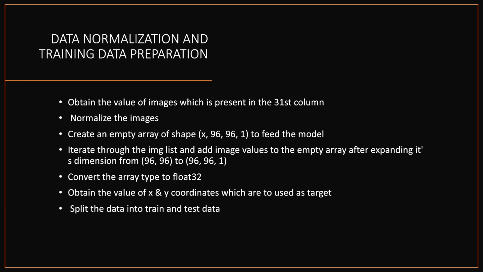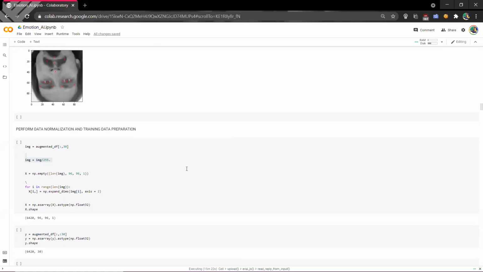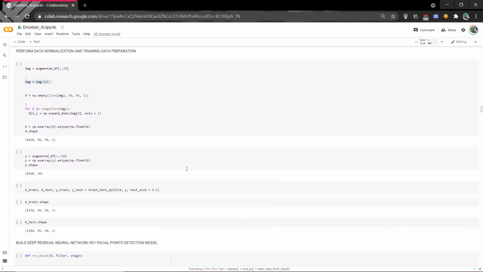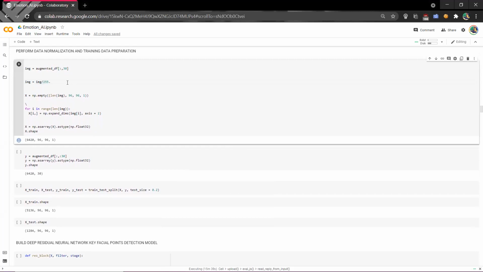Let's go on to the code and I'll show you how the normalization and training was done. If you can see the data, this image IMG is nothing but the last column of our data set. In this part, I did the data normalization. Data normalization is just done by dividing by 255.